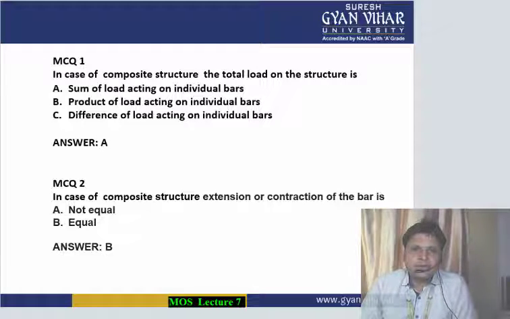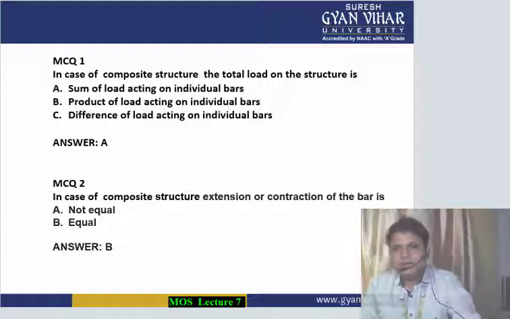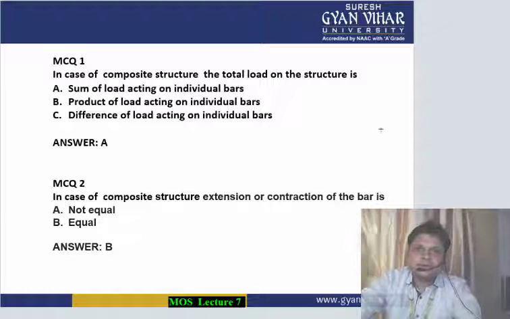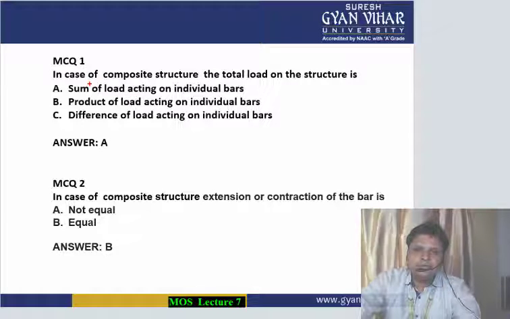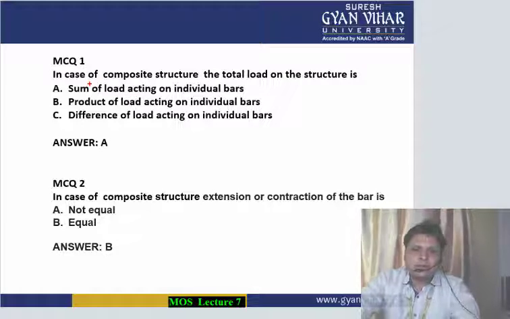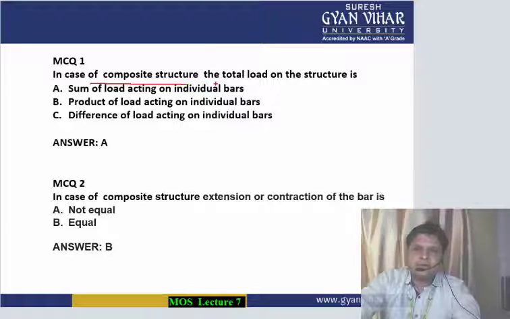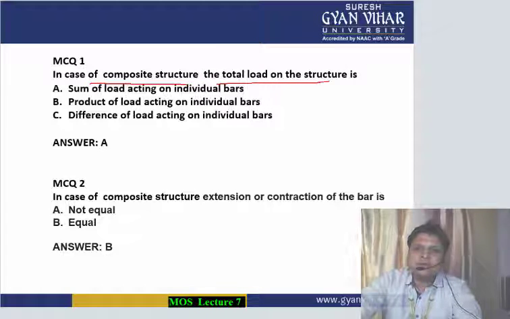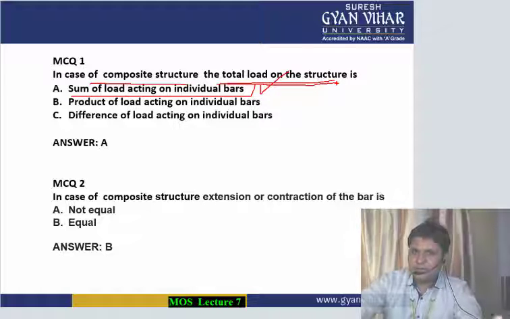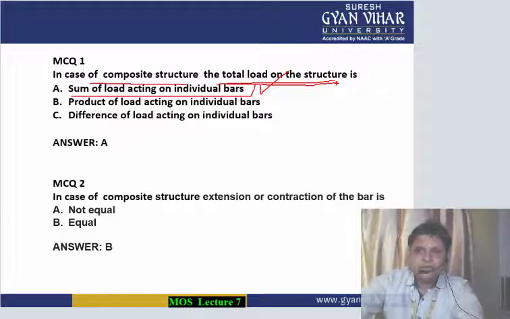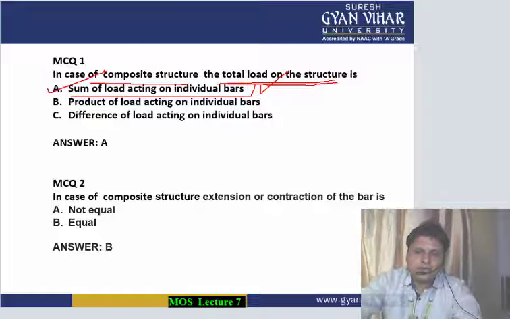The first multiple choice question is, in case of composite structures, the total load on the structure is... As we know, the two things to remember in case of composite structures, first is this one: the total load on the structure is the sum of the load acting on individual bars. So option A is correct. Always the total load in case of structure is equal to the sum of the loads on individual bars.